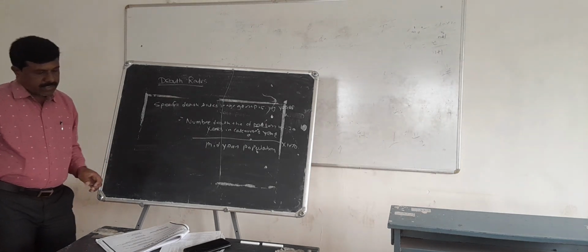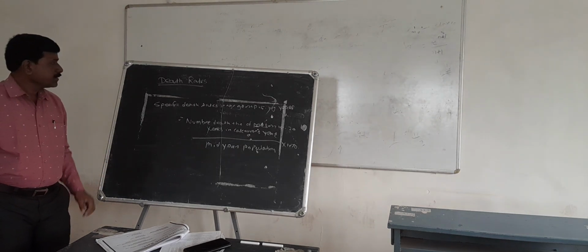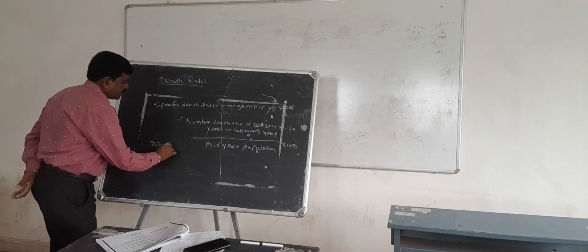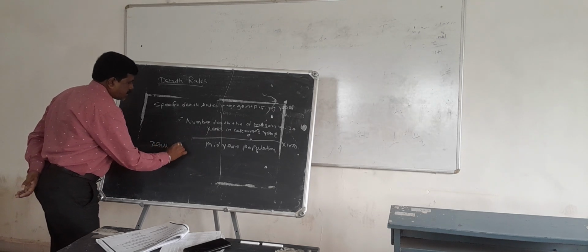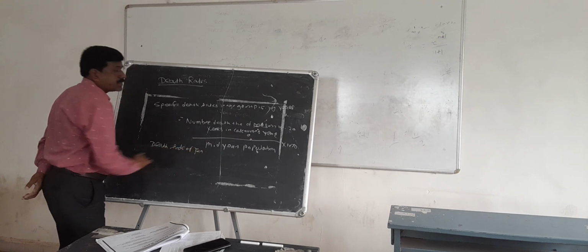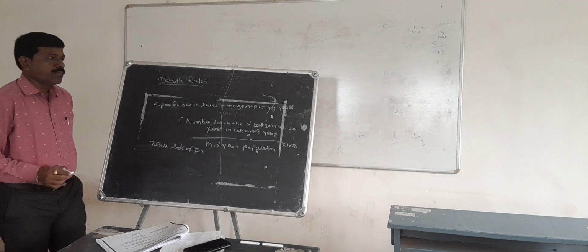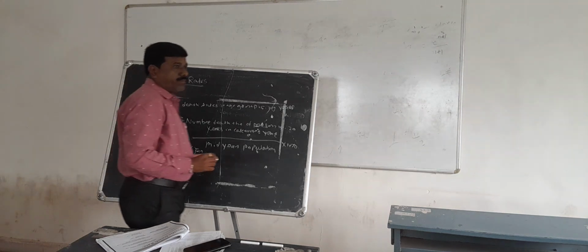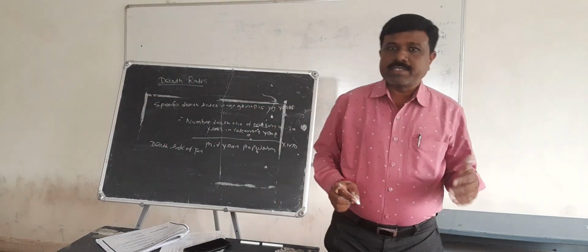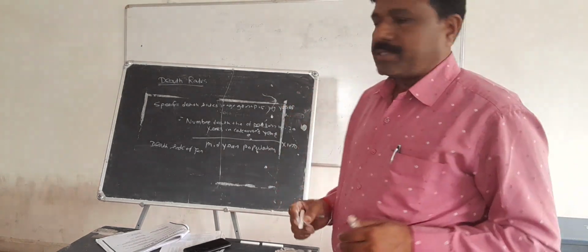Next, the death rate of January. That is, we find the death rate of a specific month, that is January, February, March, any month.